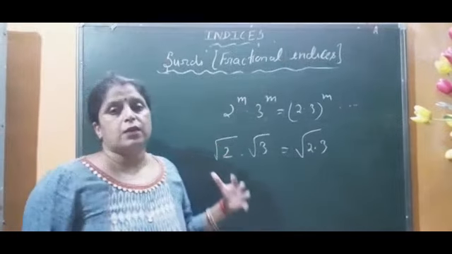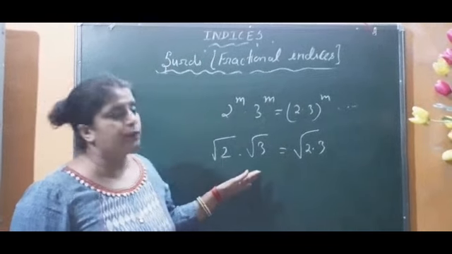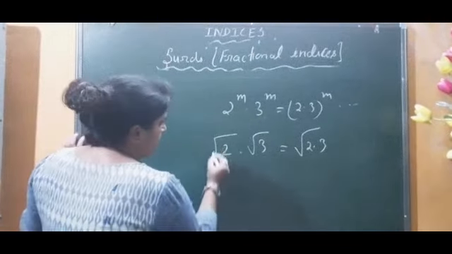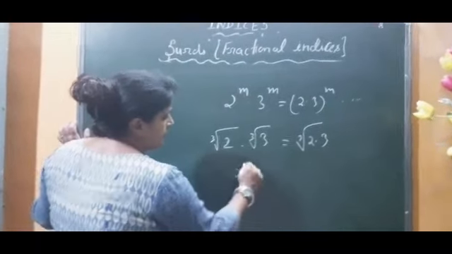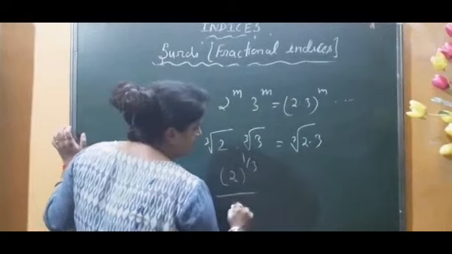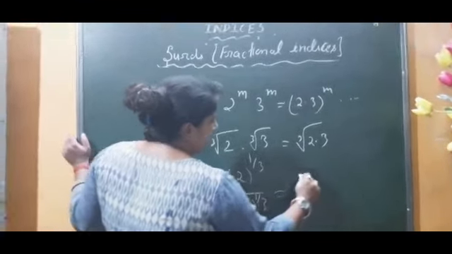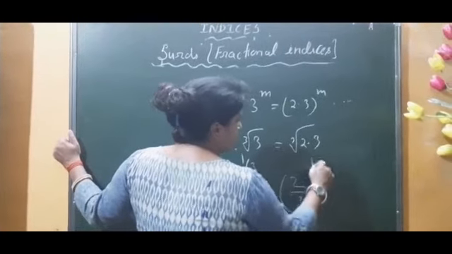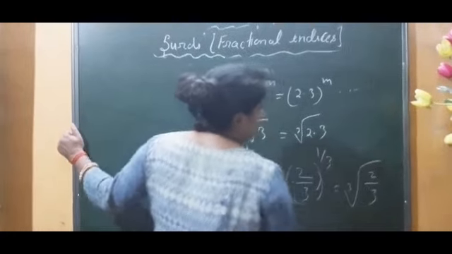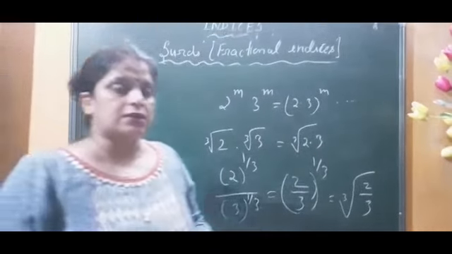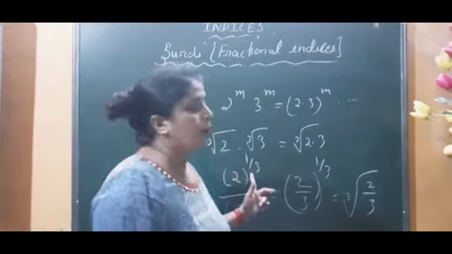At the starting of my video, I gave you 7 or 8 laws of exponents. All the same rules will be applied here. If here is a cube root, you will follow the same thing. Or if a number is written in this way, 2 to the power 1 by 3 upon 3 to the power 1 by 3, again see, the same power should be there. So 2 by 3 to the power 1 by 3, or overall we can write the cube root of 2 by 3. So this is almost the same thing. This is a branch of exponents. The only difference is that now the power is in fractional form.